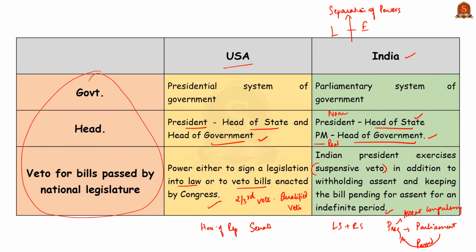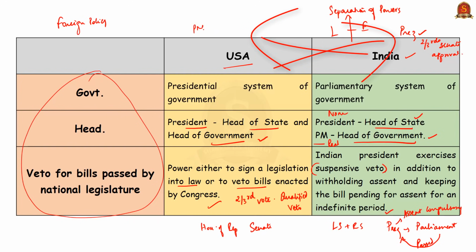Next, in terms of foreign policy, the United States President has the power to negotiate, make and sign treaties. However, such treaties must be ratified by 2/3 of the Senate, which is the upper house of the US Congress. And this is as per the United States Constitution. Whereas, if you look at India, the Prime Minister, through the Ministry of External Affairs, negotiates the bilateral and international treaties and agreements. That is why most of the time we see political visits by the Prime Minister and the Minister of External Affairs in case of India.